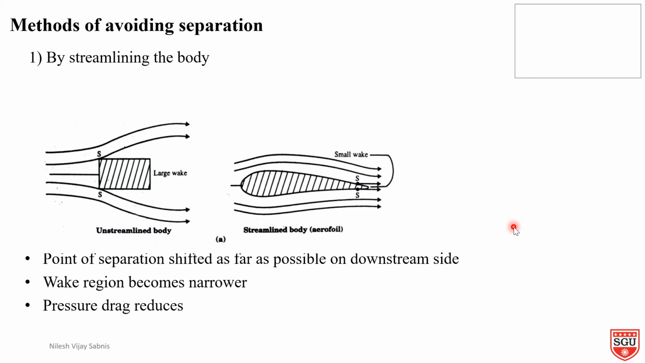First method is by streamlining the body. In the first example you will see that a body which is coming in contact with the fluid has a rectangular shape and there is a formation of a large number of wakes. The point of separation is shifted as far as possible to the downstream side when we consider a streamline aerofoil. Here is the streamline aerofoil. So small wakes are created and pressure drag will also be reduced. This is one way.